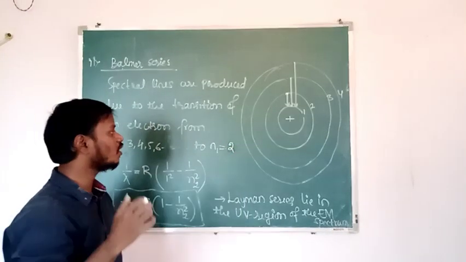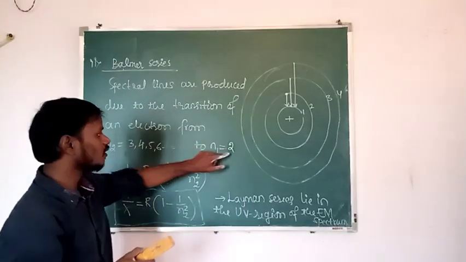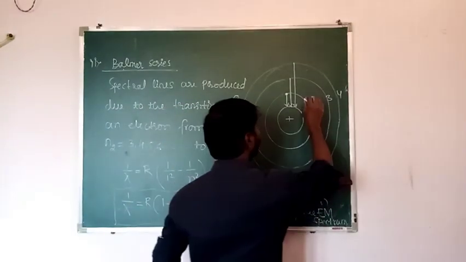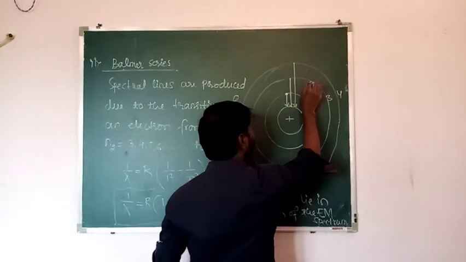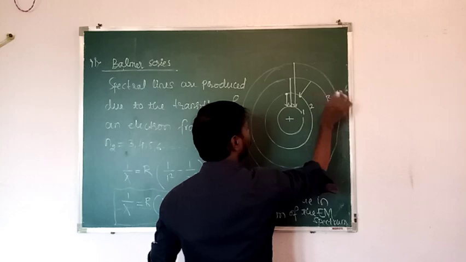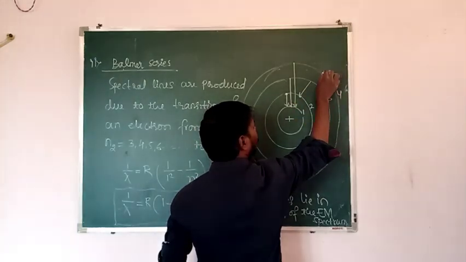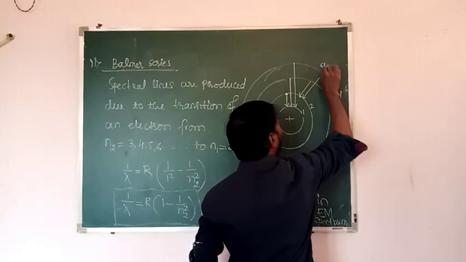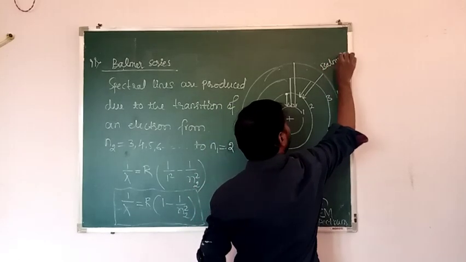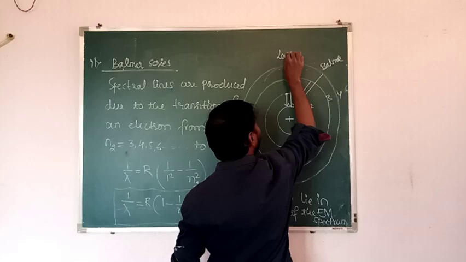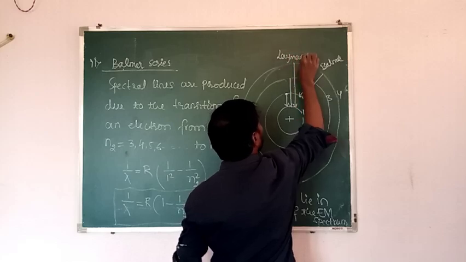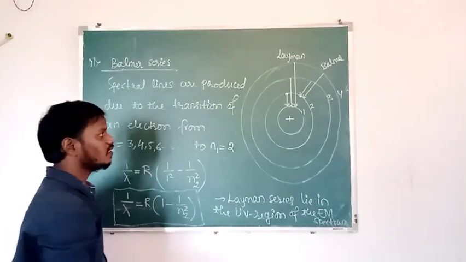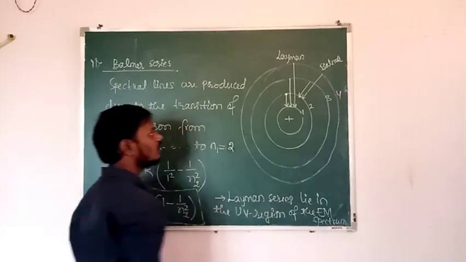Which is the lower orbit in case of Balmer series? That is 2. Suppose the electron jumps from third orbit to second orbit and fourth orbit to second orbit. Then this series is called Balmer series, and the earlier one is called Lyman series.